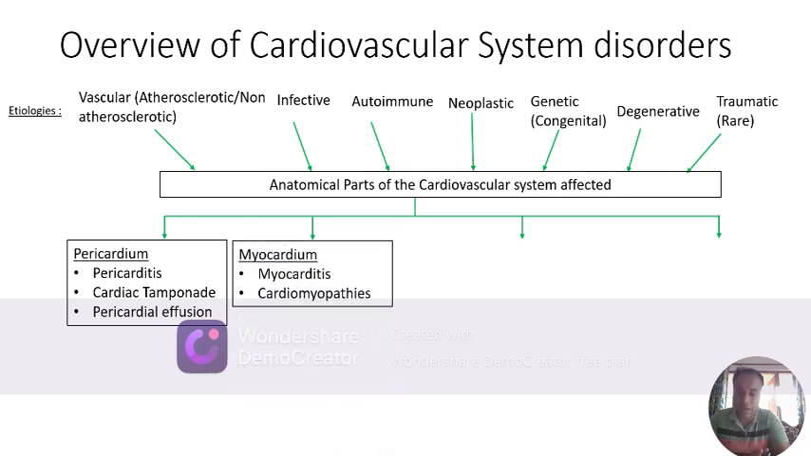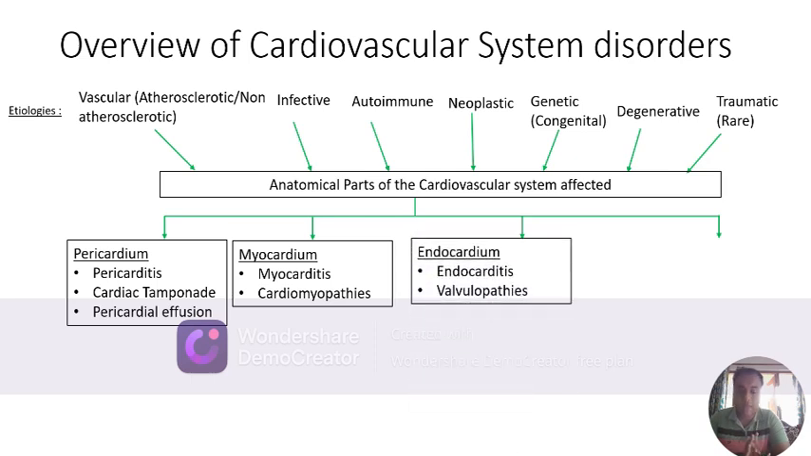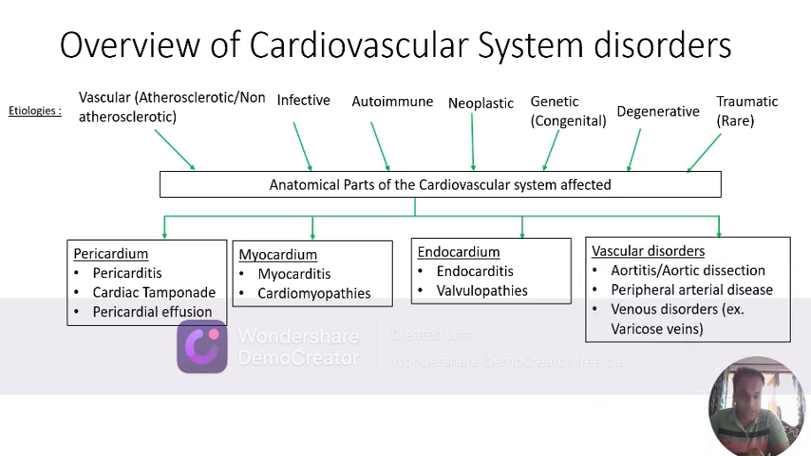Next, it can also affect the myocardium, causing myocarditis or cardiomyopathies. They can affect the endocardium, causing endocarditis or valvulopathies, which are commonly called as valvular heart diseases. And lastly, they can also affect the vasculature, which can be the central vasculature, which is the great vessels, or the peripheral vasculature. Affecting central vasculature can lead to aortitis and aortic dissection, whereas affecting the peripheral vasculature can result in peripheral arterial disease or venous disorders, which includes the varicose veins.